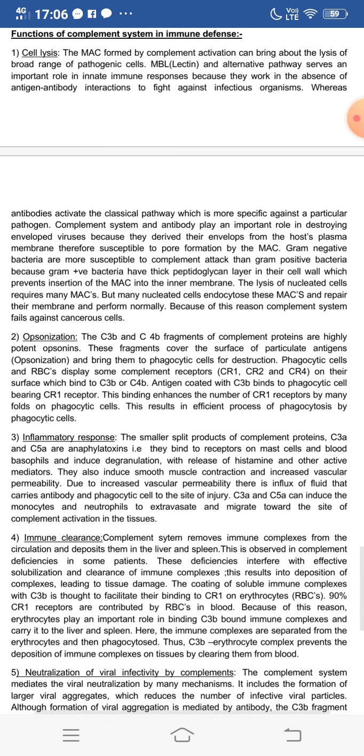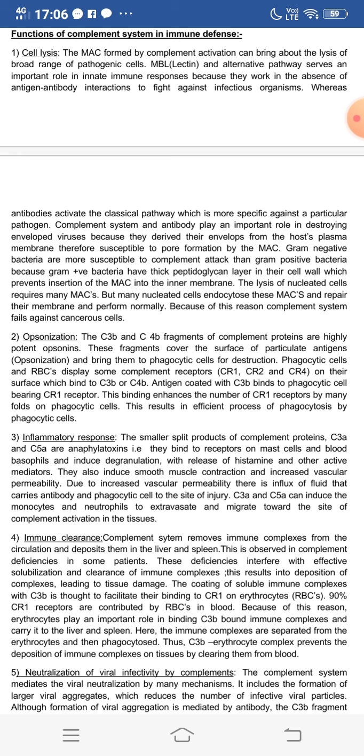Opsonization. The C3b and C4b fragments of complement proteins are highly potent opsonins. These fragments cover the surface of particulate antigens for opsonization and bring them to the phagocytic cells for destruction.